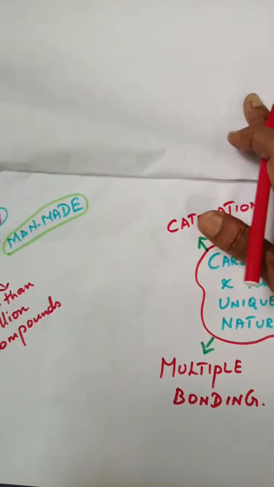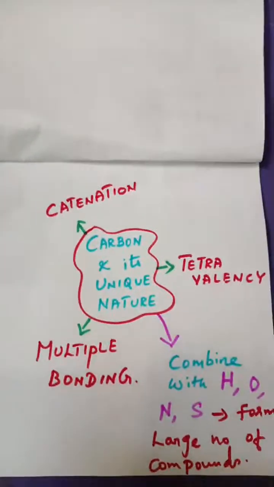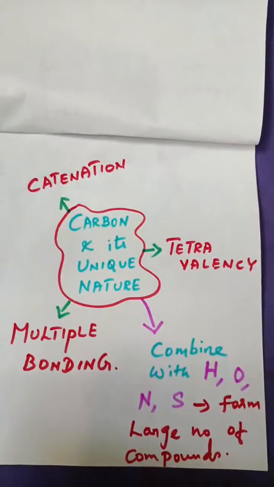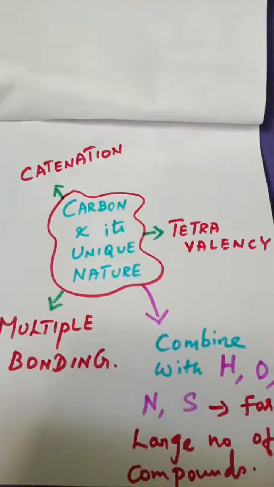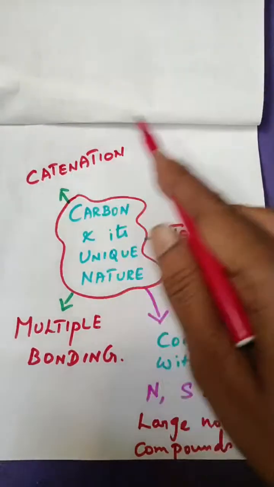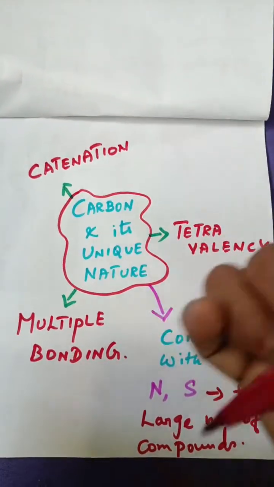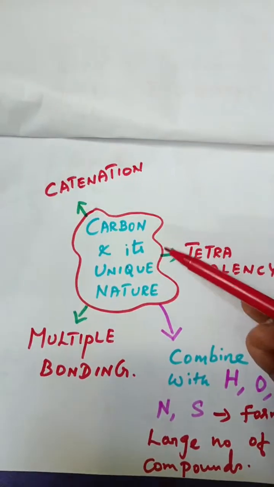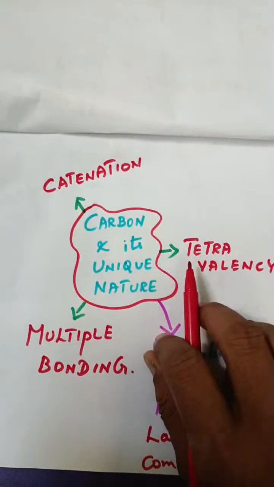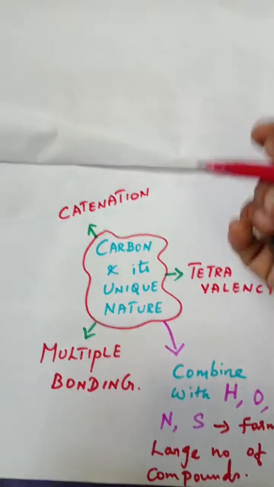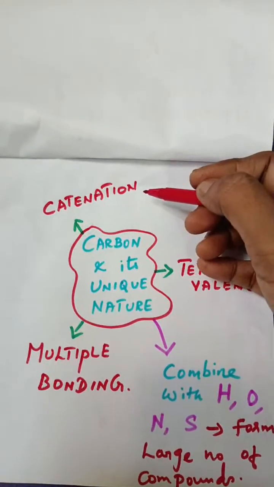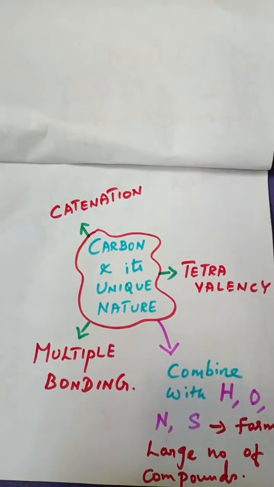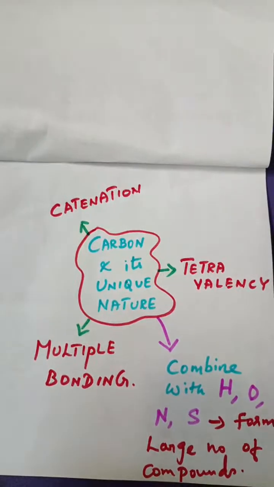Now we are going to see about catenation, tetravalency and multiple bonding. What are these? These are carbon's unique nature. Carbon is able to form bonds with other substances very easily, and it can form many.